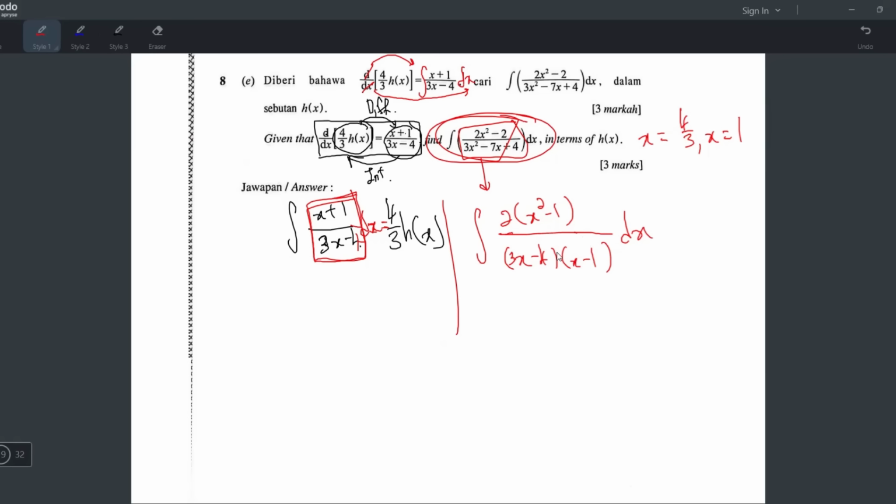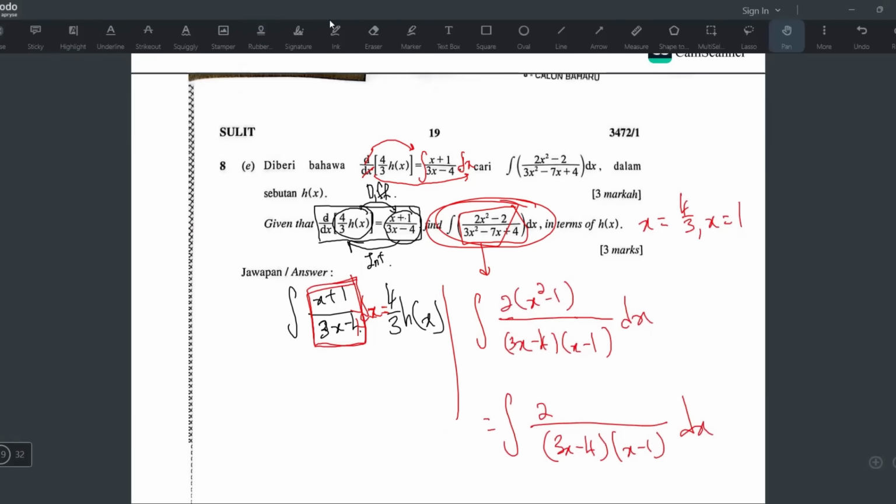Okay, after you reach here, you can see, oh, bawah 3x minus 4, saya pun 3x minus 4 kan? But the x minus 1 kacau. So definitely this one can potong dengan atas. But you cannot potong now because this is x square minus 1. So what you can do, faktor lagi. Ya, atas boleh faktor. So the 3x minus 4, x minus 1, biarkan. The 2 biarkan. Okay, x square minus 1, you can use this to factorize.